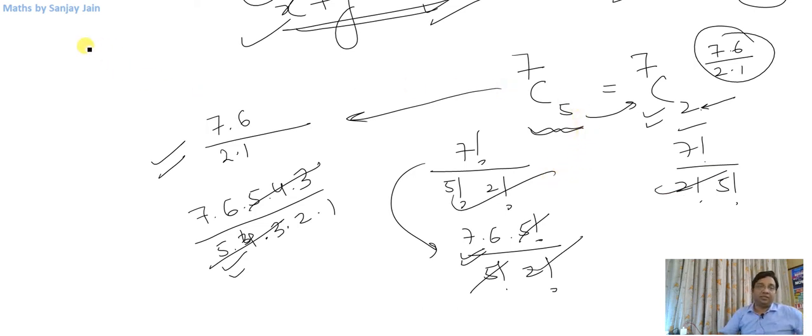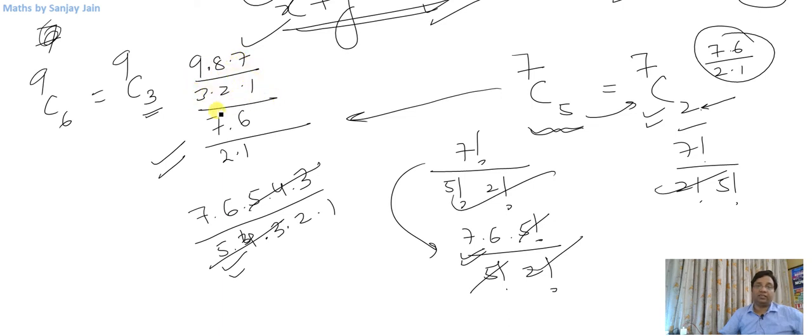But let us take anything else, 9C6, let us say. Rather than 9C6, I will think in my mind that 9C3 is also equal to this. So what is 9C3? I'll go 9, 8, 7 in the numerator and 3, 2, 1 in the denominator. That is how I'll calculate, because this is the result I'll be getting if I go by the formula also. Because what is the formula?